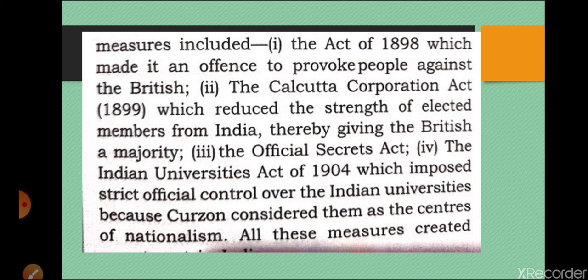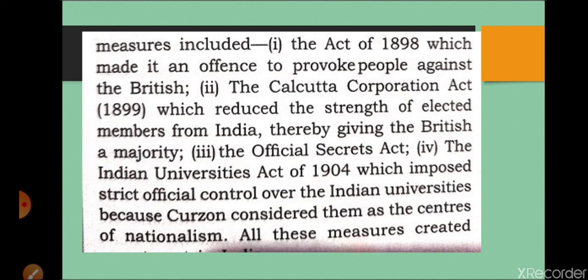So the next one is the Indian University Act of 1904. According to this act, strict control was there over the universities. If any student of a university criticized the British government or took part in a protest, then action would be taken against the university, and the authentication of that university would be cancelled, or the university would not have the authority to give degrees.